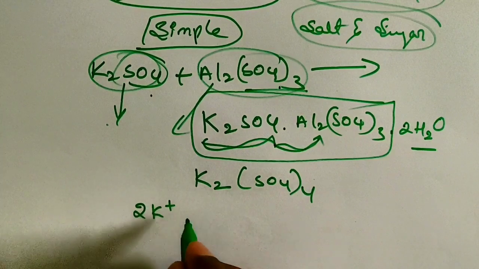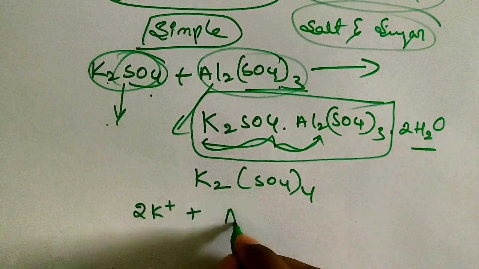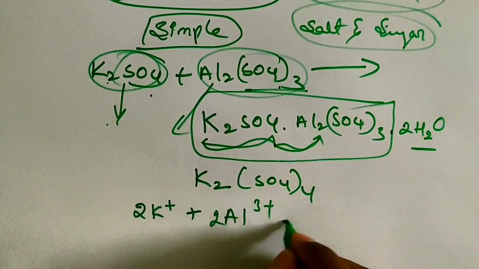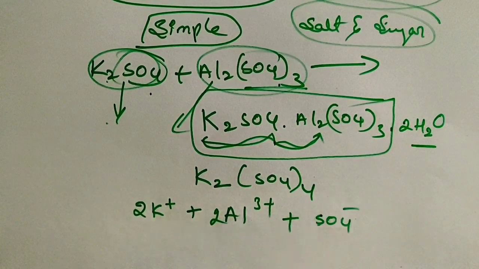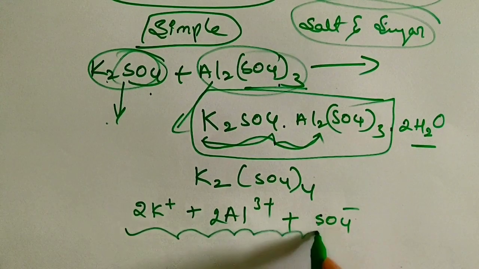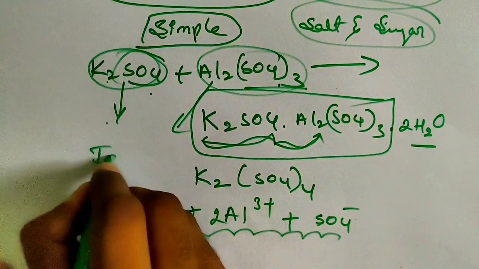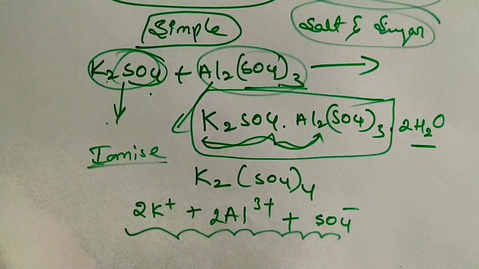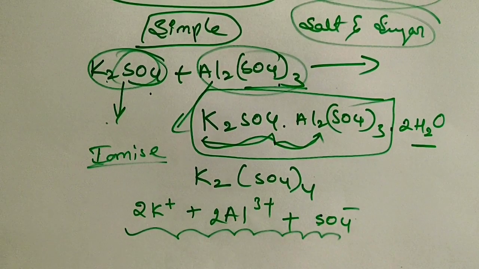Okay, so first you understand this: K plus, here K is there, and what it is going to form, you are going to get 2Al3 plus, then plus SO4. How many SO4s are there? That you can write as SO4 minus. Like this, children, they will be producing ions. That means double salts can completely ionize in water. Children, you have to understand, double salts can completely ionize in water. Clear? By knowing this, we can relate this with the coordination compound, and we can understand the difference between the coordination compound and double salt.